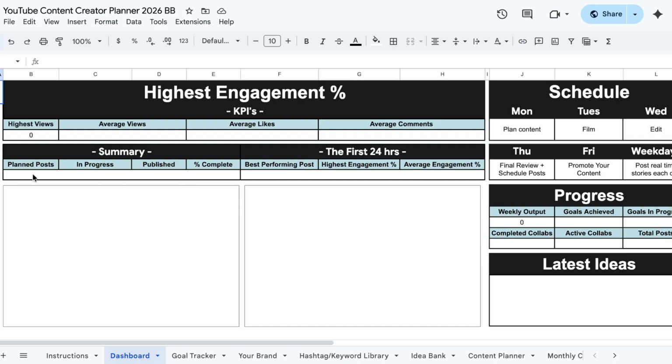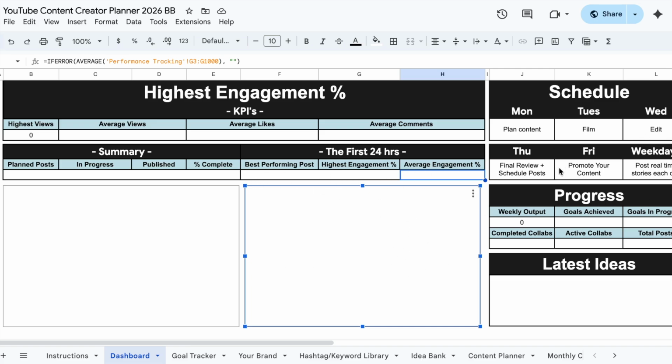and as before with the standard content creator planner, the number of planned posts you have, how many are currently in progress, how many are published, and the percentage of them that are complete. The first 24 hours, just like before, your best performing post, the name of that post will go here, your highest engagement rate and your average engagement rate in the first 24 hours. And down here, 2 little donut charts will populate for you with a visual summary of this sort of data as well.